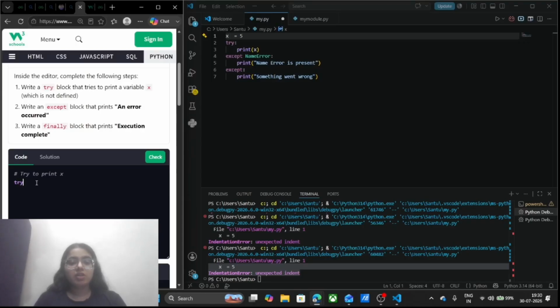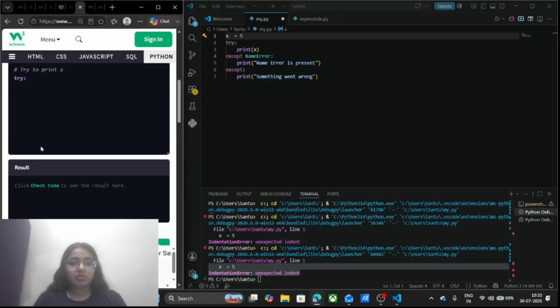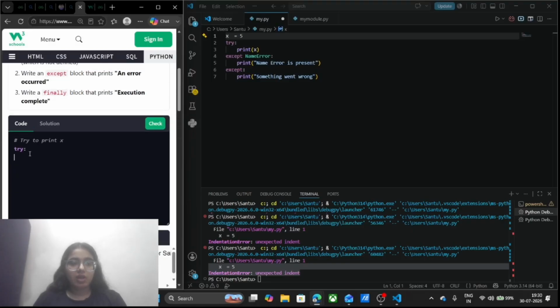We will first write the try block. In the try block, what we have to do is try printing the variable which is not defined, x. After try I will write here print x.